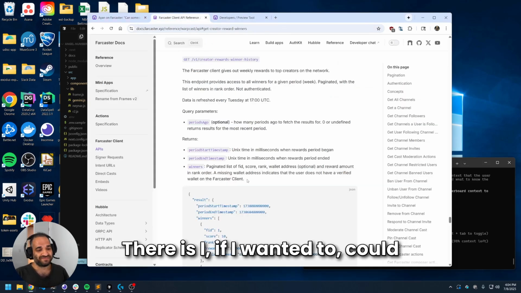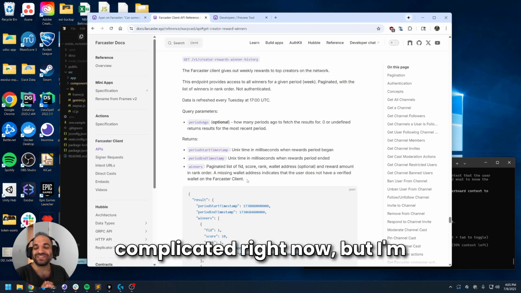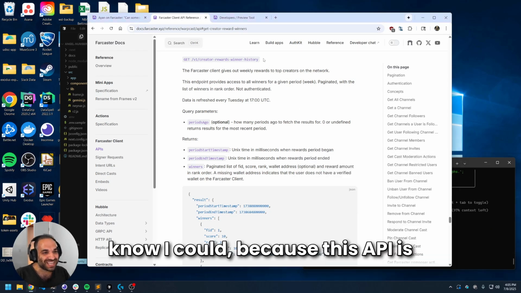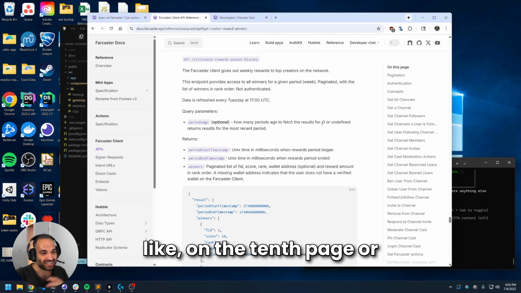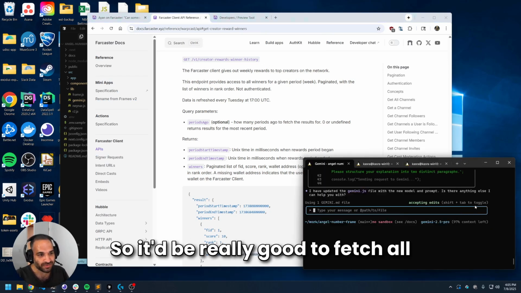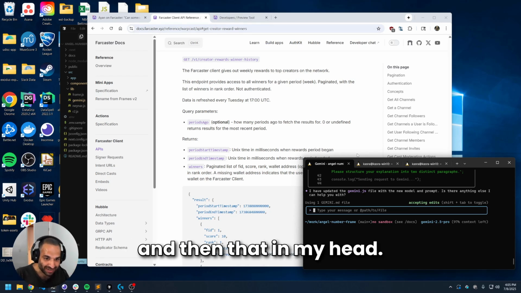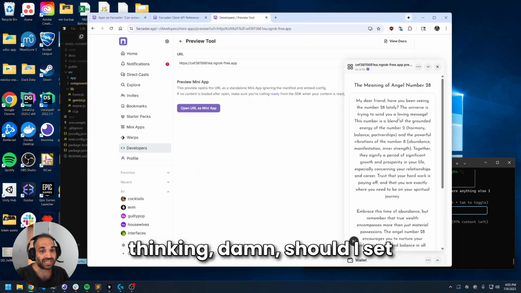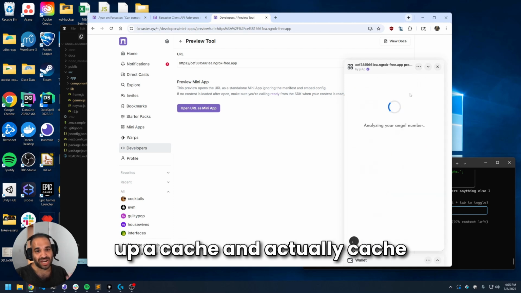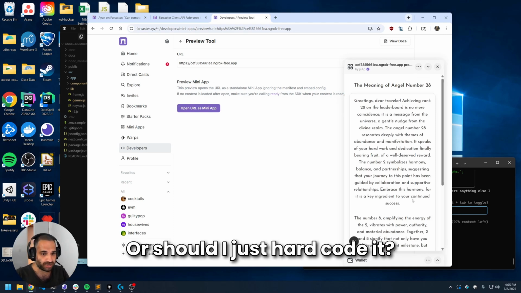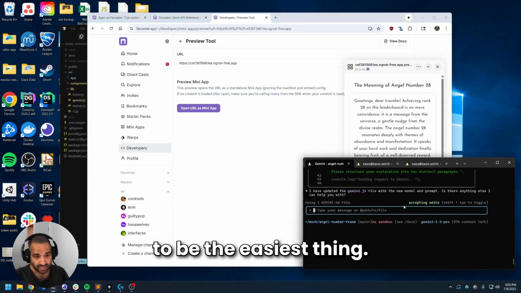If I wanted to, I could make this so much more complicated right now, but I'm going to be nice to you, and we're not going to do that. But just know I could, because this API is static data, and if someone's on the 10th page or something, we don't want to be calling it all the time. So it'd be really good to fetch all of the data up front and keep it. I was thinking, should I set up a cache and actually cache the results and reset them every 7 days, or should I just hard code it? I'm just going to hard code it because that's going to be the easiest thing.